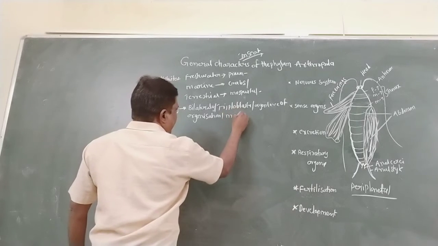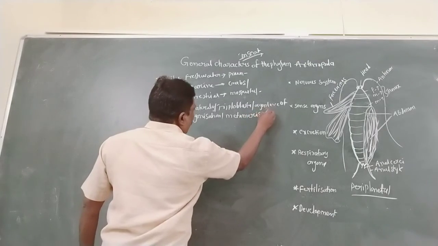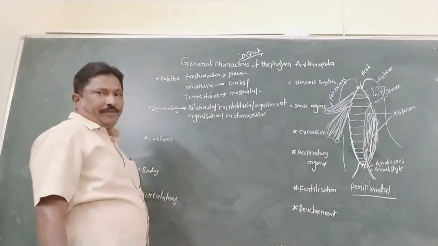This segmentation is called metamerism. So metamerism is the segmentation of the body.